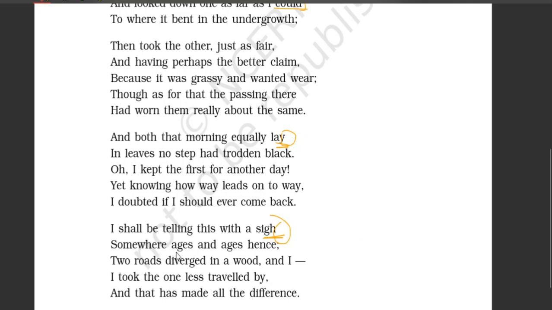And repetition, here the word ages is repeated, so that is what we call repetition. So this is all we have about this beautiful poem written by Robert Frost, The Road Not Taken. Hope you all have understood this.